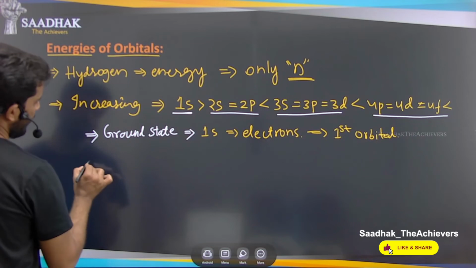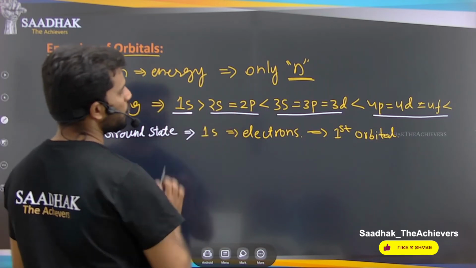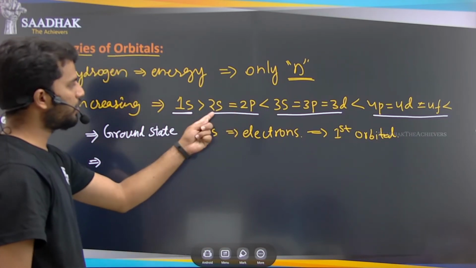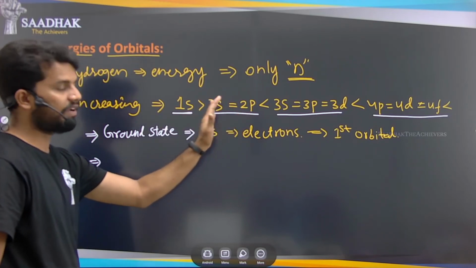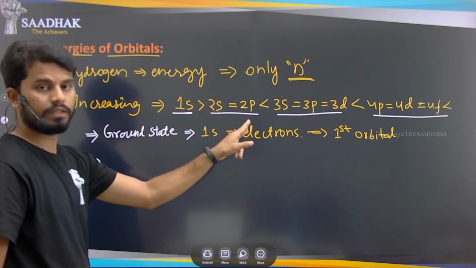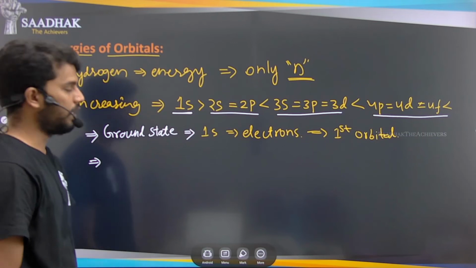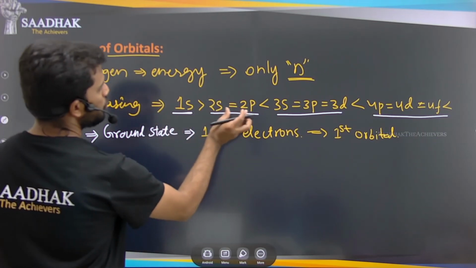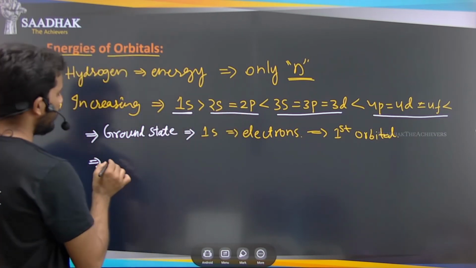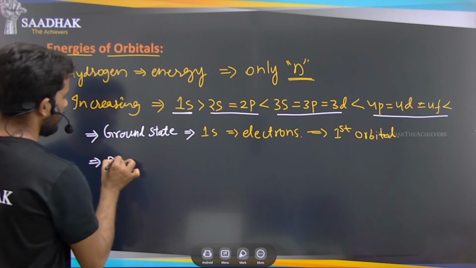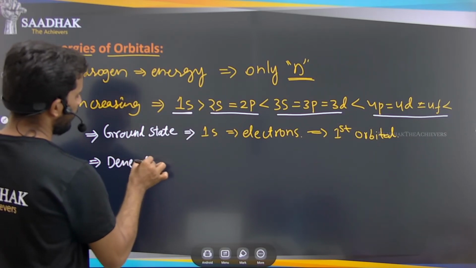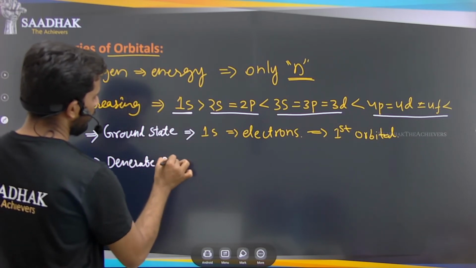And the next case I have just explained: 2s is equal to 2p, which means these two orbitals have different shapes and different sizes, still the energies are equal here. So these two orbitals are called degenerate orbitals.